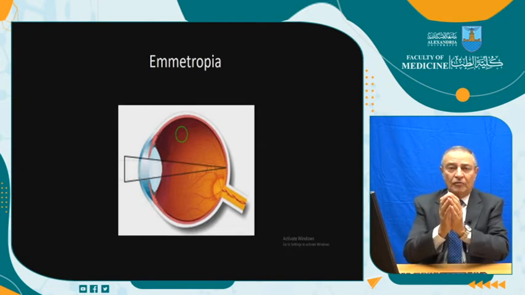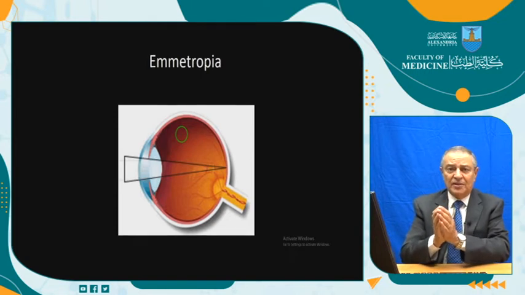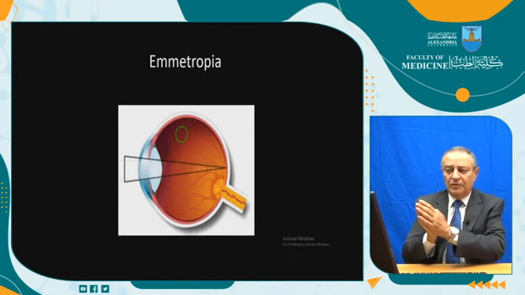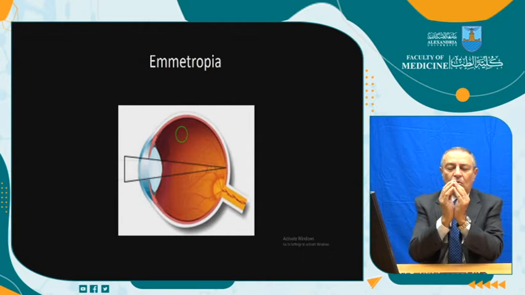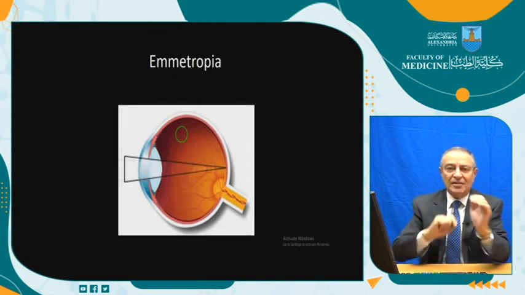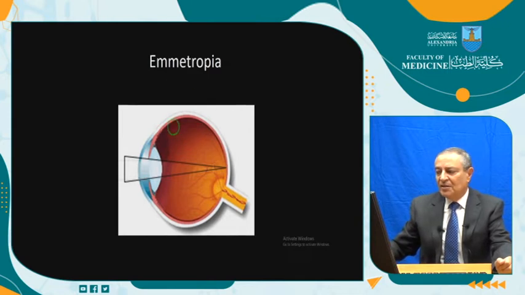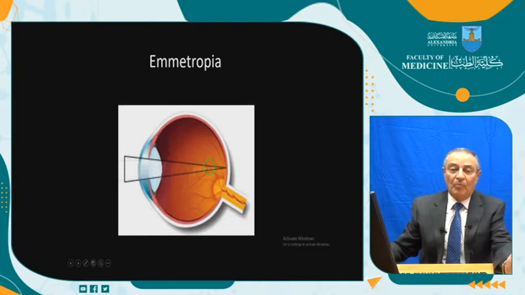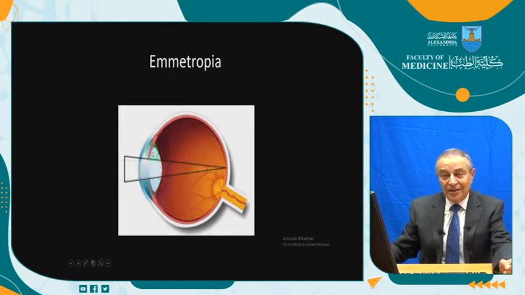Here in the errors of refraction, you must say with accommodation completely relaxed, because think of it, if the lens is more convex, it will be more powerful because this curvature has increased, and the rays, instead of coming here, will be coming in front of the retina, and this is the condition of myopia. This is due to ciliary body spasm, inducing more accommodation of the lens.